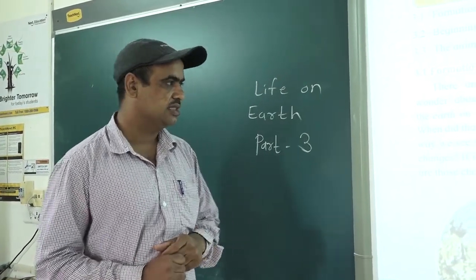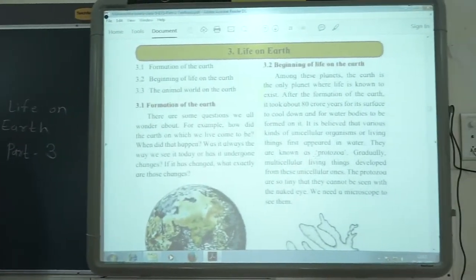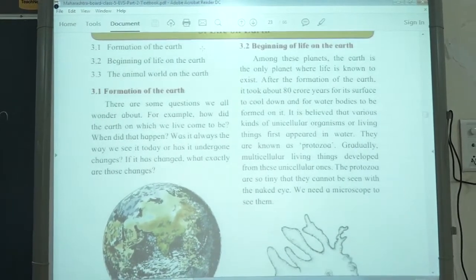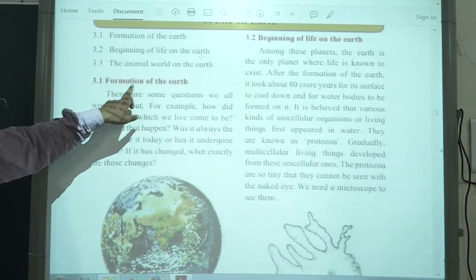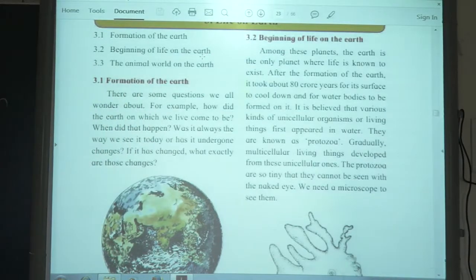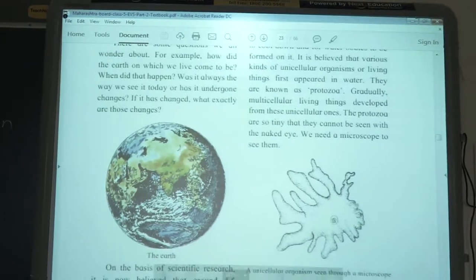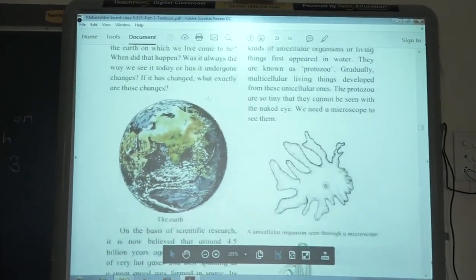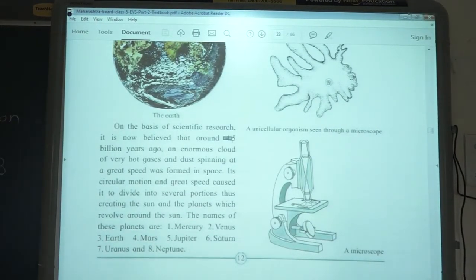We have discussed this lesson already. Still, we will have a quick revision of this lesson through this actual textbook slide. So first, we have seen the formation of the Earth, how the Earth was created. You can see the image of Earth here. And it has gone through a number of changes we have discussed already, about 4.5 billion years ago,